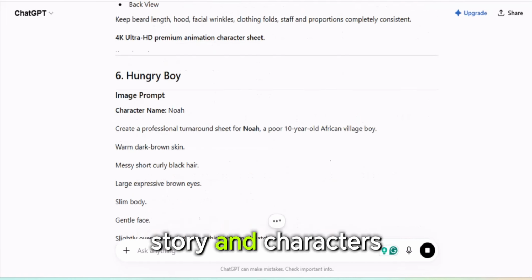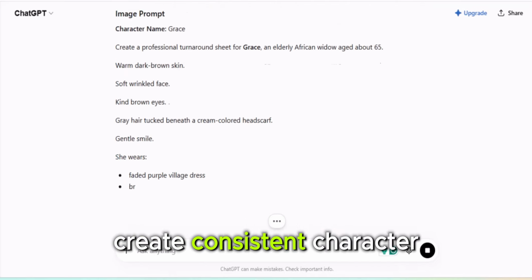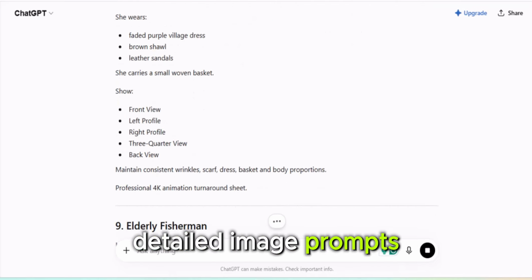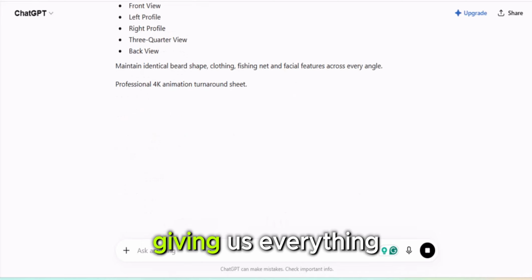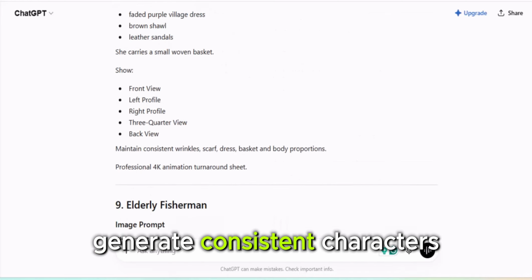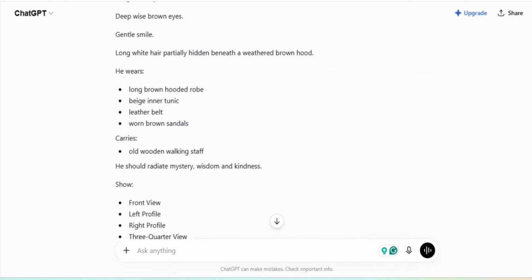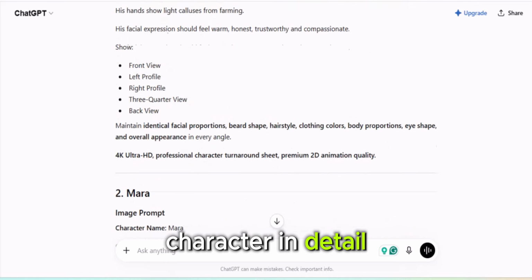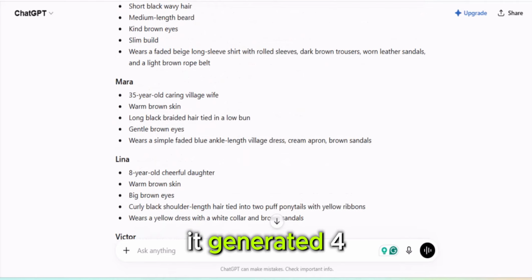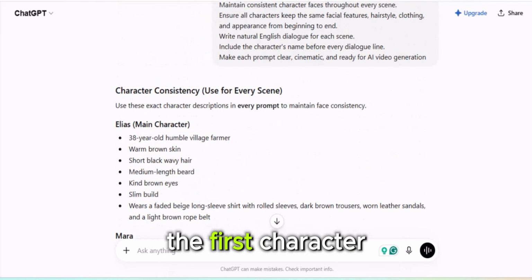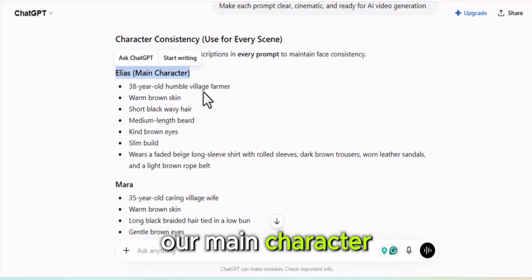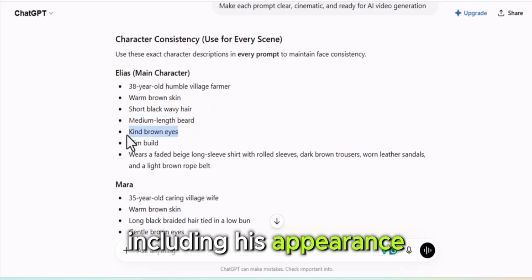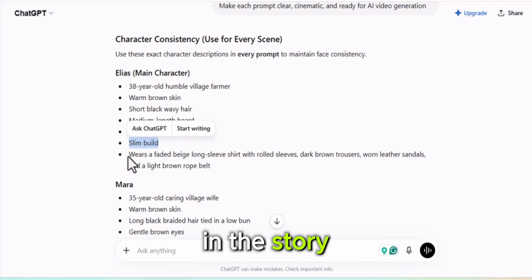Now that our story and characters are ready, it's time to create consistent character images. This prompt creates detailed image prompts for every character in the story, giving us everything we need to generate consistent characters in Google Flow. Another thing I really like is that ChatGPT introduces every character in detail. For example, in my story, it generated 4 main characters. The first character is Elias, our main character. ChatGPT gives a complete description of Elias, including his appearance, personality, clothing, and role in the story.